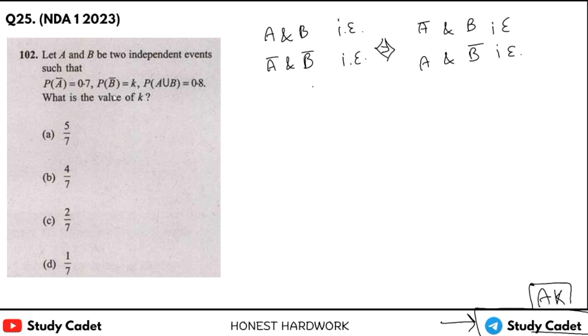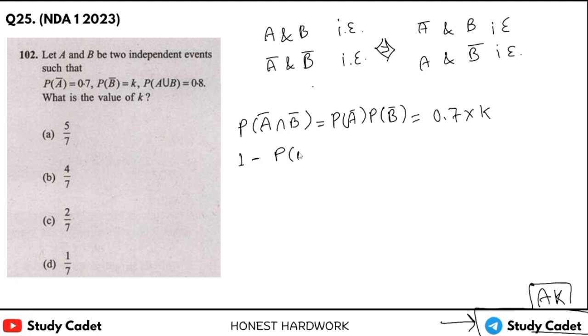So P(A bar), P(B bar). We can say that P(A bar intersection B bar) equals P(A bar) into P(B bar). It means it is 0.7 into K, and we know from De Morgan's law that A bar intersection B bar is U minus A union B. So here we will have 1 minus P(A union B), that will be equal to 0.7 into K.